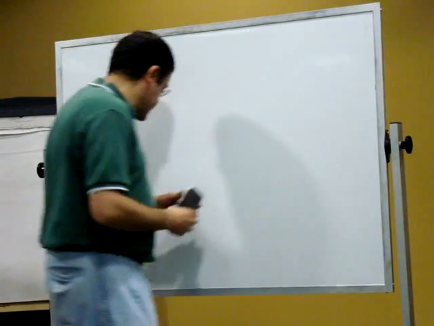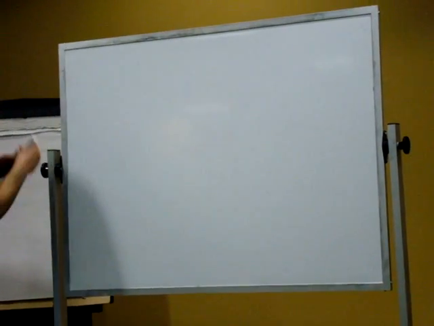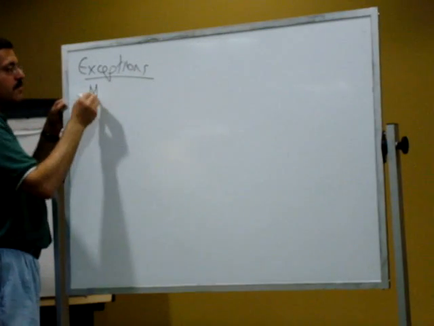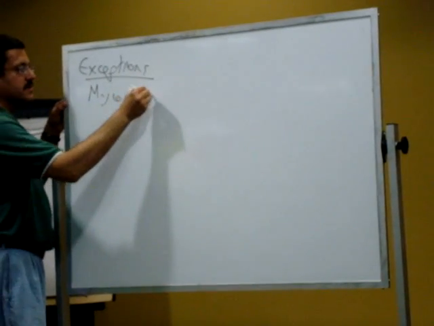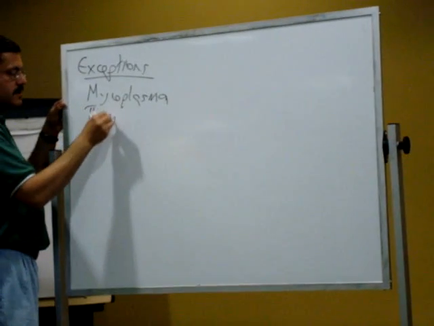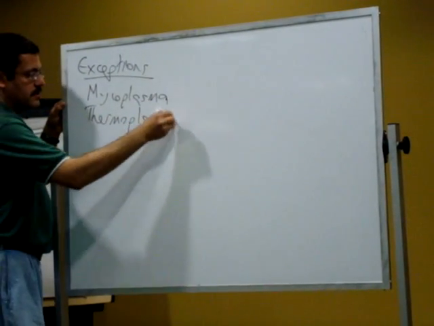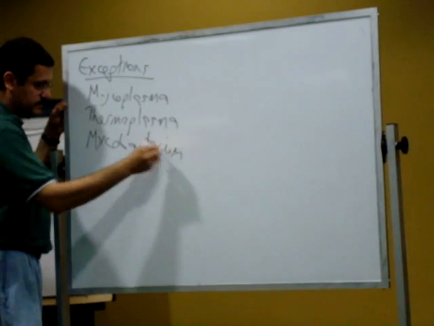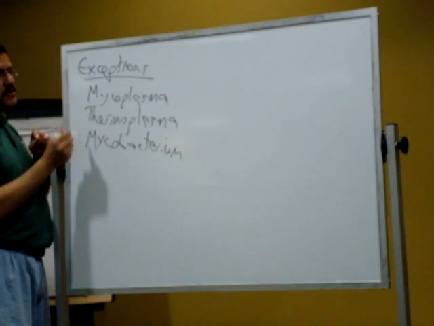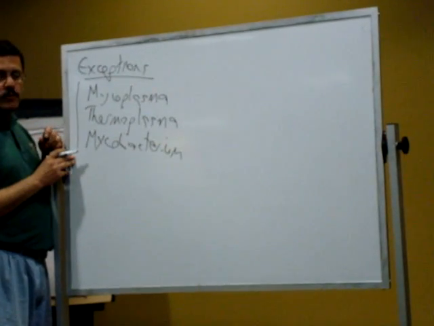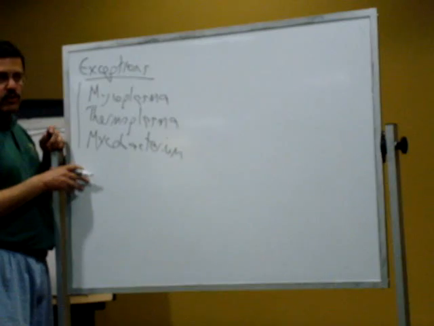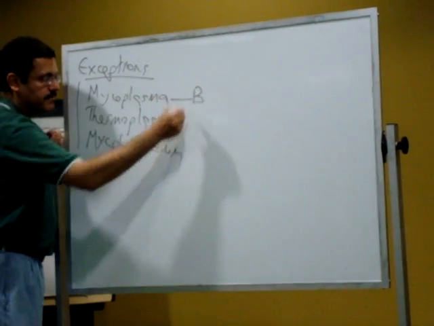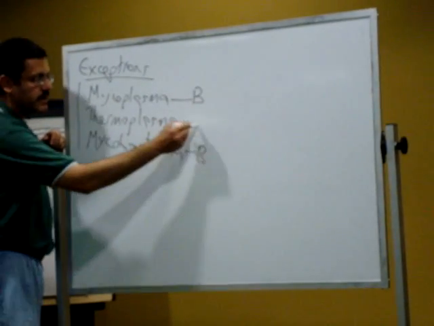Now there are exceptions to the cell wall, right? Let's quickly go through the exceptions. Mycoplasma, there's only 3 organisms we discussed. Thermoplasma and mycobacteria. Now out of these 3, how many are bacteria? Which ones are bacteria? 1, 2, or all? The ones that are bacteria are, this is a bacterium, this is a bacterium, this one is an archaea.